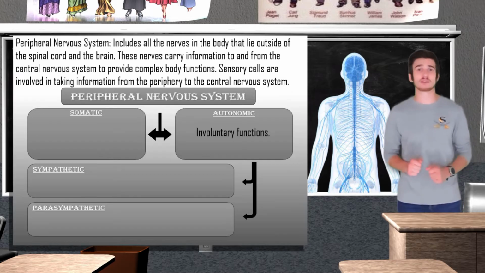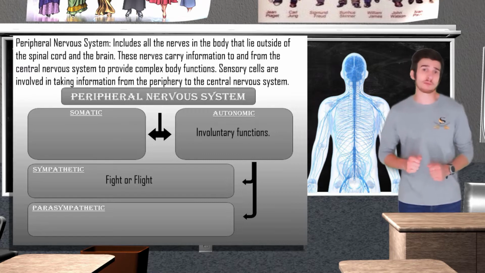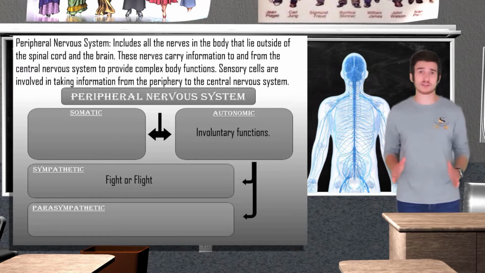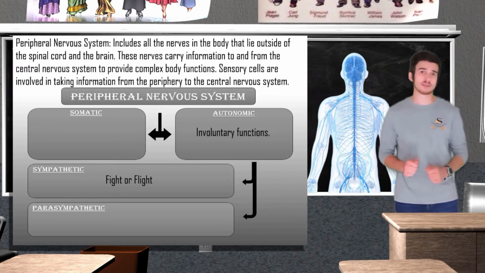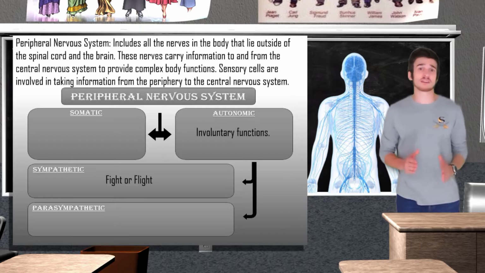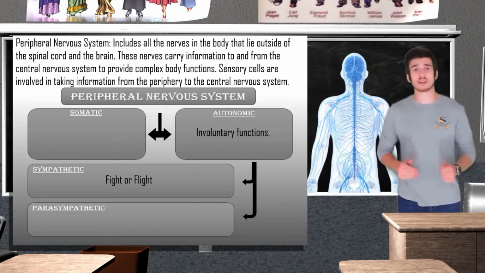The sympathetic nervous system is activated during a period of fight or flight where our body perceives some type of threat. As I mentioned before, our fight or flight response is activated when we are in an emergency. It is an instinctive physiological response to a perceived threat. This shows us an example of how the endocrine system and the nervous system work together. When our fight or flight response is triggered, our hypothalamus is able to relay this information to our endocrine system, allowing for our adrenal glands to produce adrenaline.